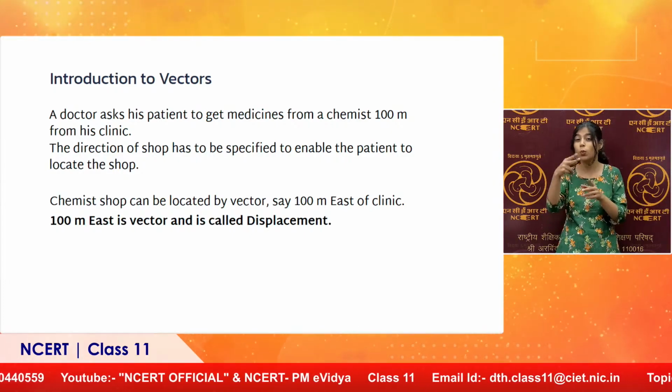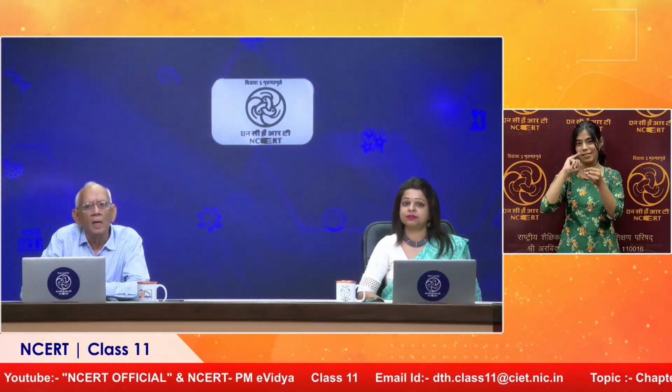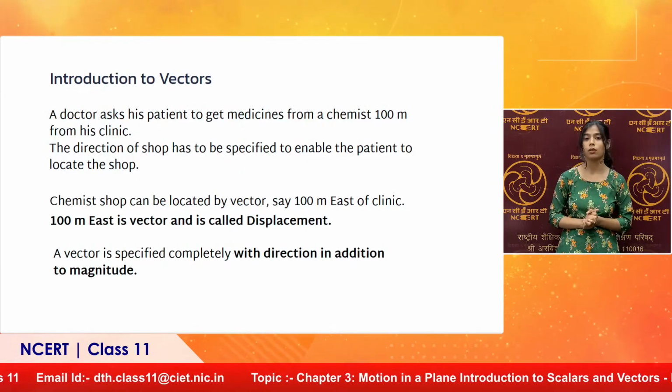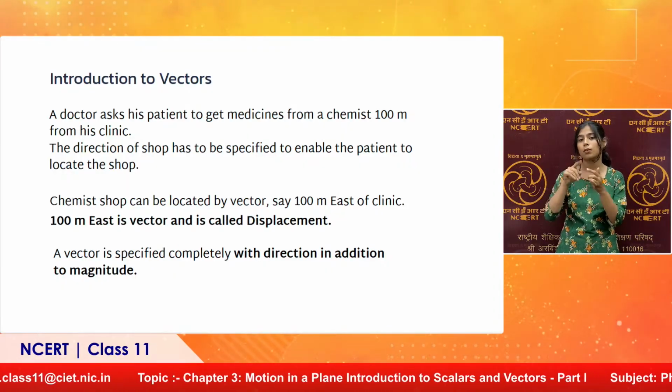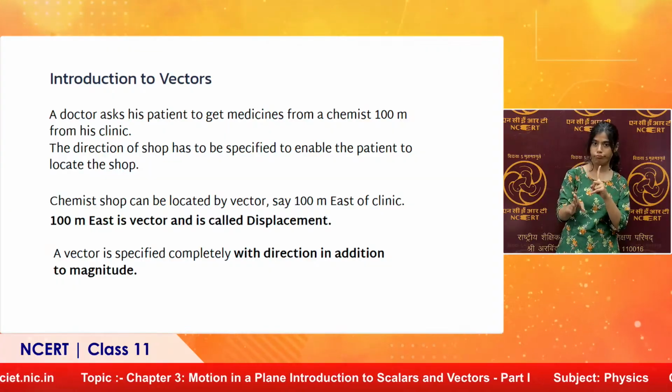So, if we do not give the direction, it is distance. Displacement is also a similar physical quantity with an additional information, that is sense of direction is included with this displacement. So, vector is specified completely with direction in addition to the magnitude.